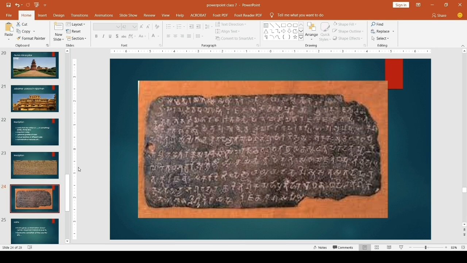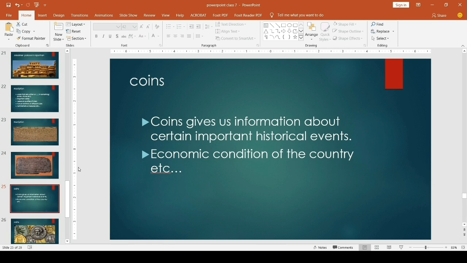Then next is coins. You know what coins are? The ancient coins throw light on important dates and important historical personalities. We can see that in some ancient coins, dates or years are mentioned, and some rulers' pictures are also shown, right?